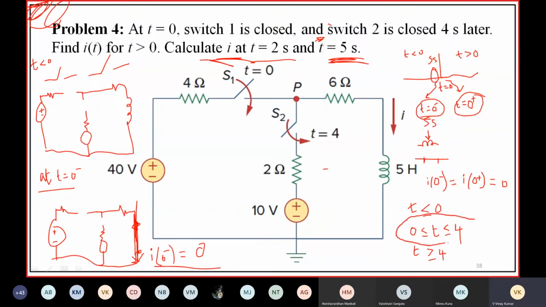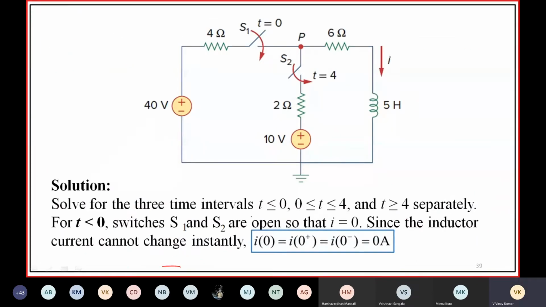Coming to the interval 0 less than or equal to t less than or equal to 4. For t less than 0, S1 and S2 are open, so I of t is equal to 0. That's why I of 0 minus equals I of 0 plus equals I of 0, which is 0 amps. The initial value is 0 since the inductor current cannot change instantaneously.